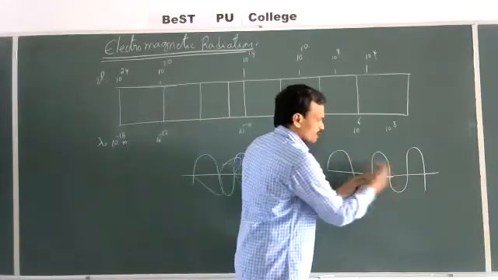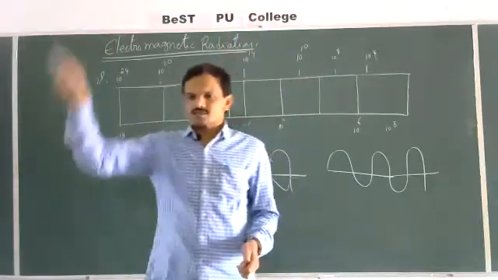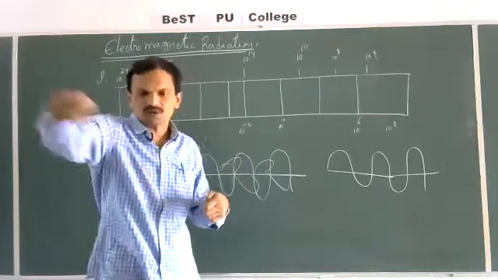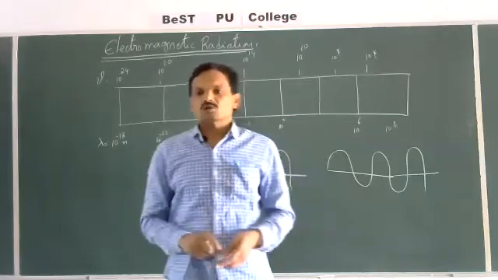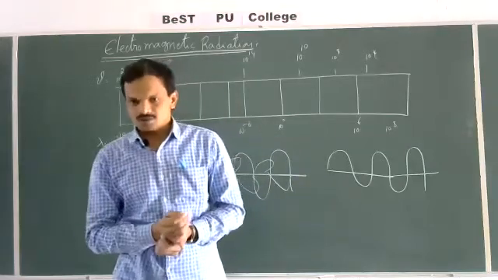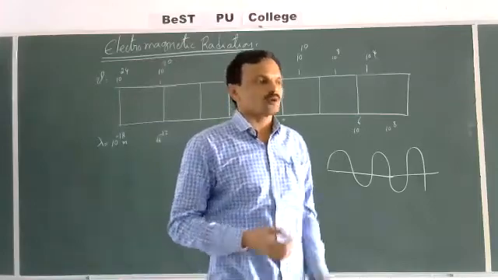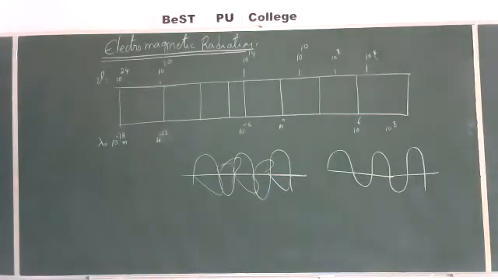Suppose one wave is moving like this in this plane, and one more wave will move like this, forward and backward. These two waves are mutually perpendicular to each other. So electromagnetic radiation consists of both electric wave and magnetic wave which are mutually perpendicular to each other.